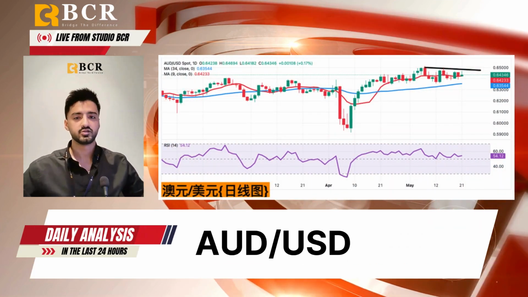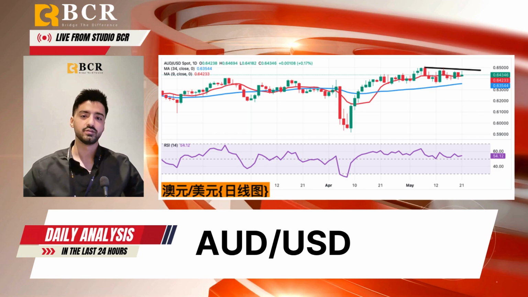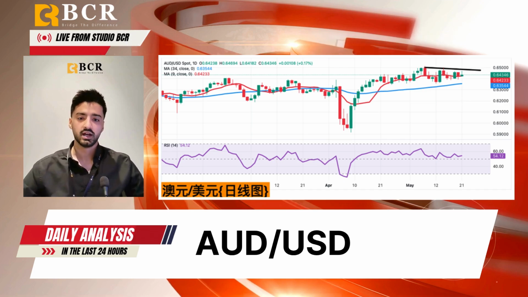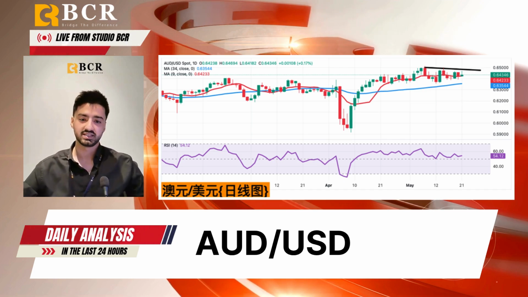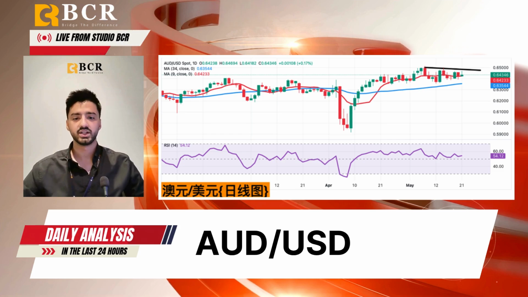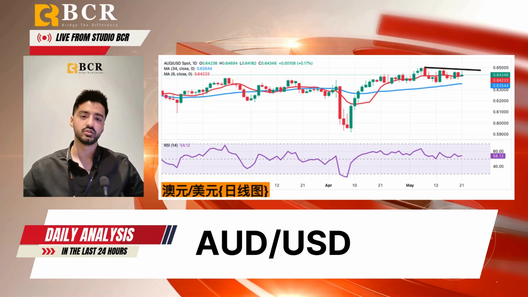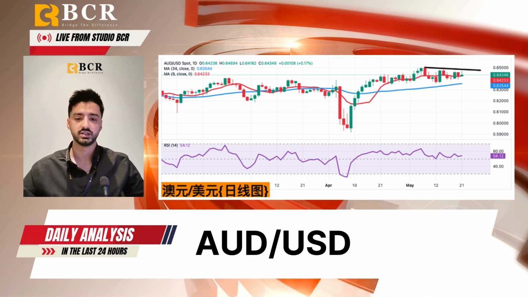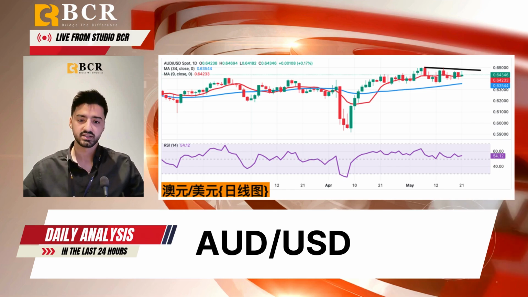Lastly, let's have a look at the Australian dollar, which climbed to 64.58 on Wednesday, mainly on the back of a softer US dollar. Still, domestic challenges persist. The RBA's latest rate cut, combined with signals of further economic softness and political instability following the collapse of the opposition coalition, are weighing on sentiment.